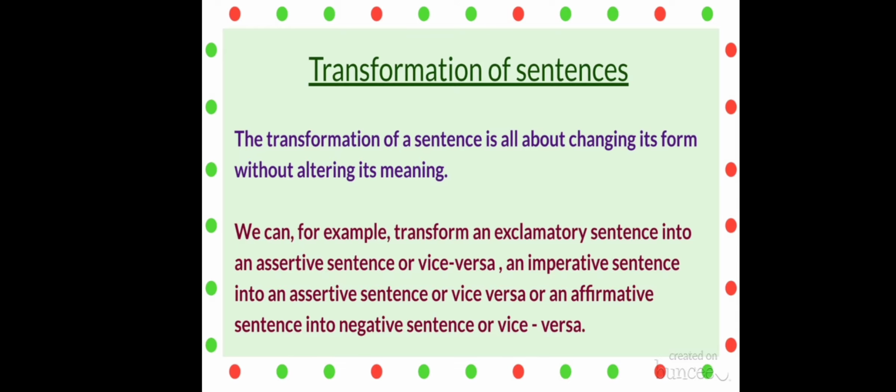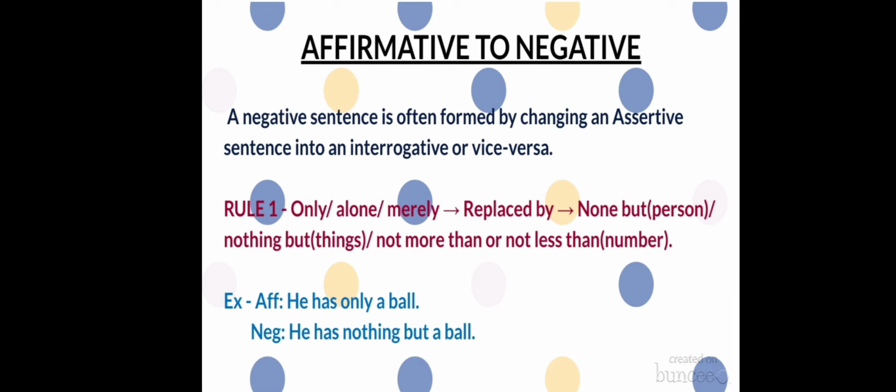Okay, so we got that the transformation of a sentence consists in changing a sentence from one form to another without any change of meaning. So today we are going to learn the transformation of sentences from affirmative to negative.